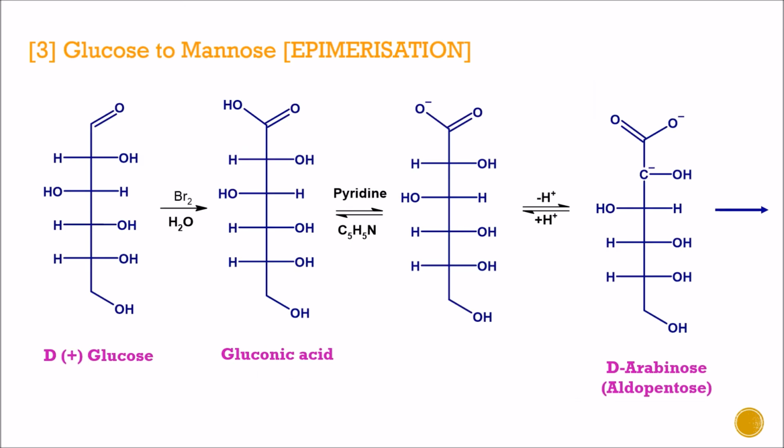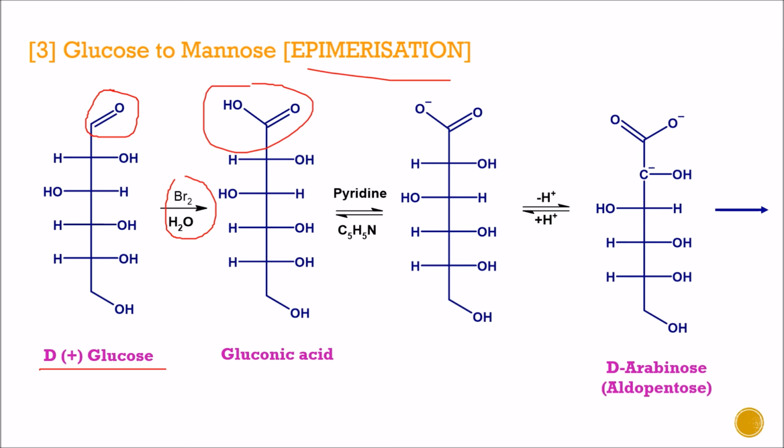Third conversion is glucose to mannose, that is again known as epimerization reaction. So here is the structure of D-plus glucose. First step is reaction in presence of Br2 and H2O, that is an oxidation reaction. Here CHO is first converted to COOH group, that is formation of gluconic acid.